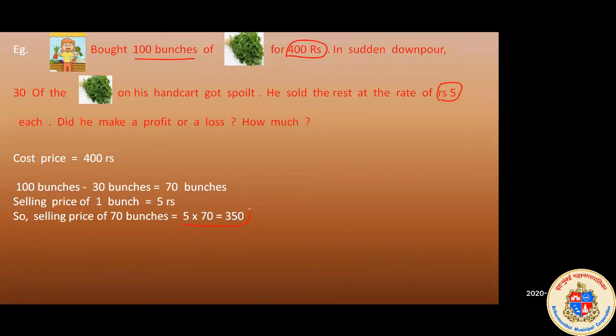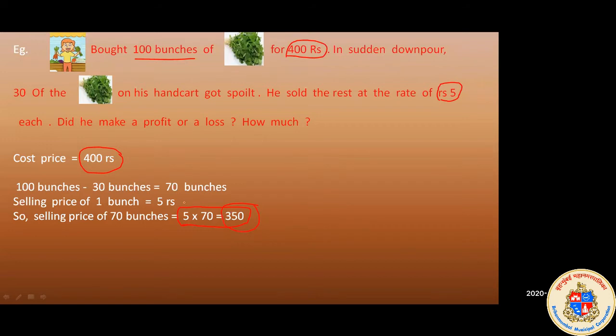So here you will be getting the answer 350. After selling all 70 bunches, he got 350 rupees. Okay, so that is his selling price. That means he has sold all 70 bunches for 350 rupees. Now see, here we have 400 rupees as the cost, right? And 350 rupees is the selling price.